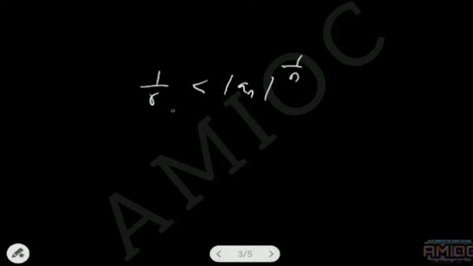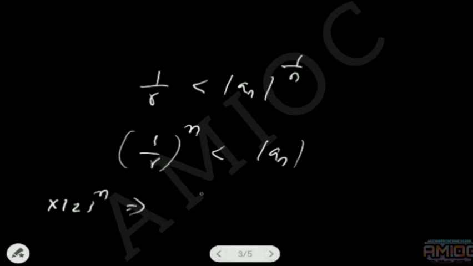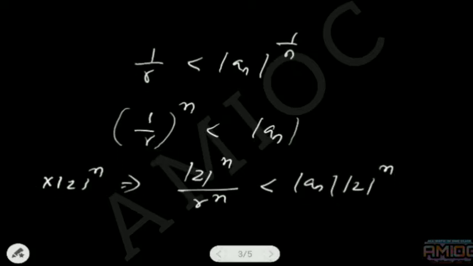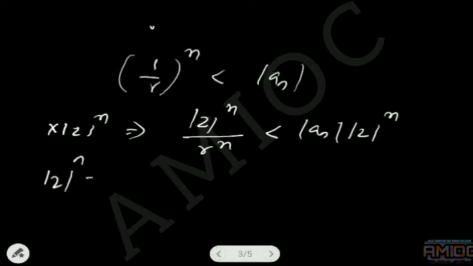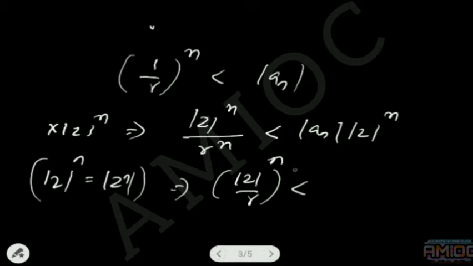If we take the nth power on both sides, we get (1/R)^n is less than |a_n|. Multiplying both sides by |z|^n, that implies |z|^n / R^n is less than |a_n||z|^n, and |z|^n is equal to |z^n|, that implies (|z|/R)^n is less than |a_n z^n|.